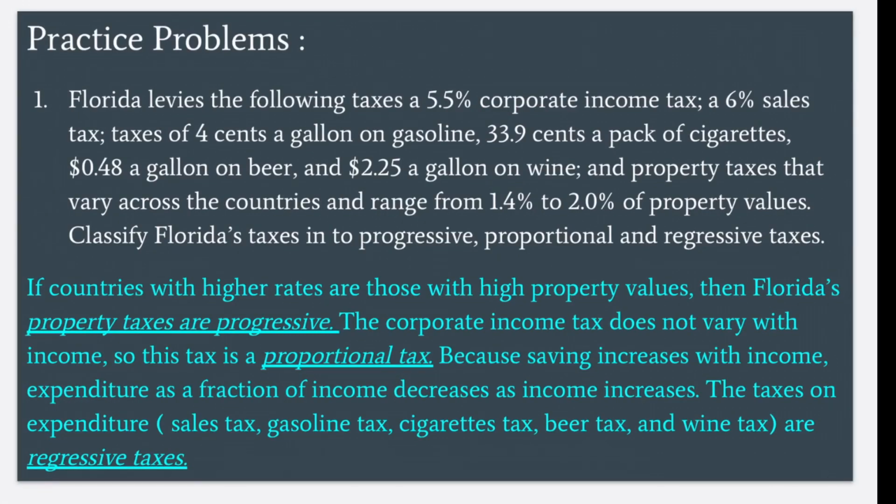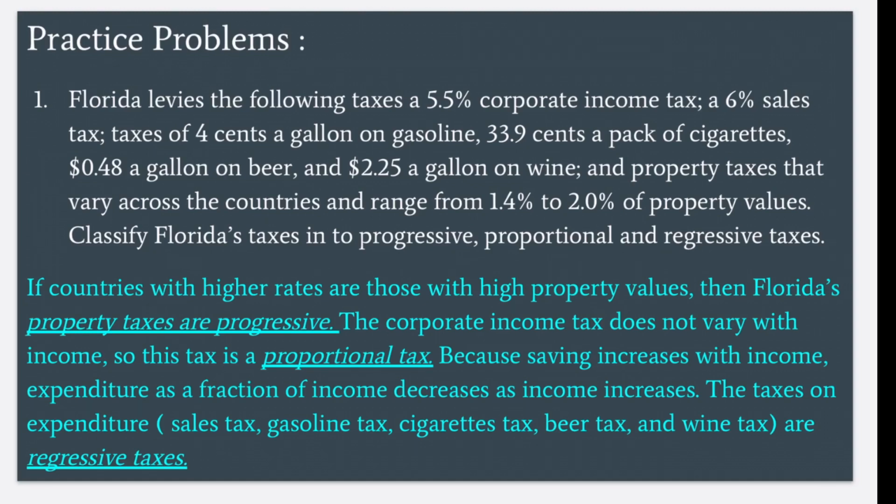Practice problems. The first one: Florida levies the following taxes: corporate income tax at 5.5%, sales tax at 6%, taxes of 4 cents a gallon on gasoline, 39.9 cents a pack of cigarettes, $0.48 a gallon on beer, and $2.25 a gallon on wine, and property taxes that vary across the counties and range from 1.4% to 2% of property values. Classify Florida's taxes into progressive, proportional, and regressive taxes.